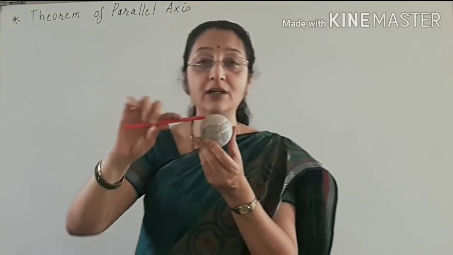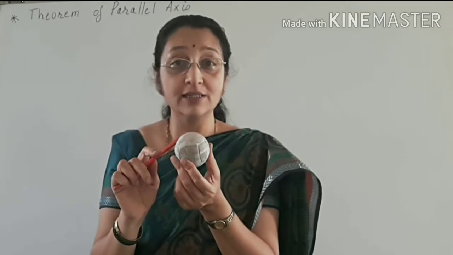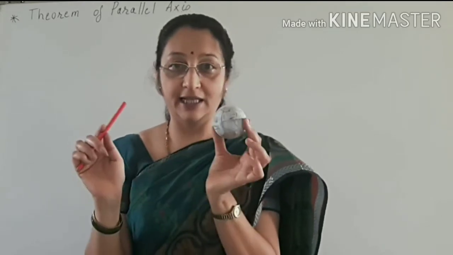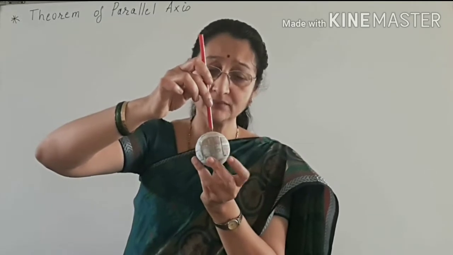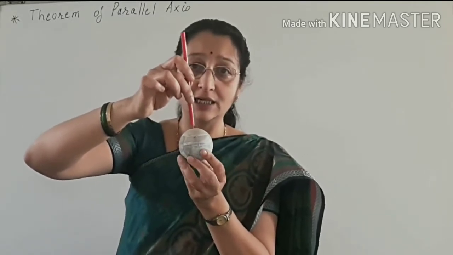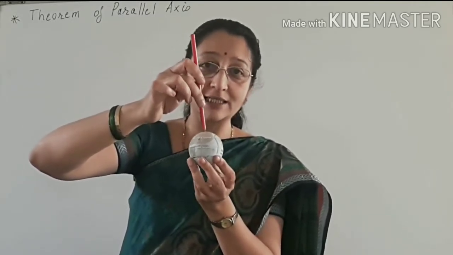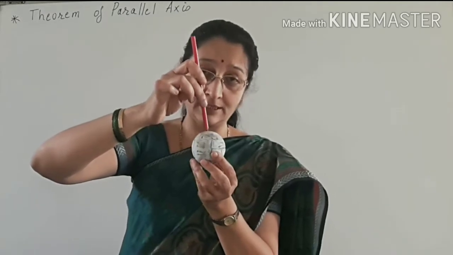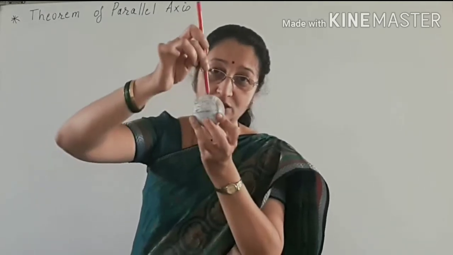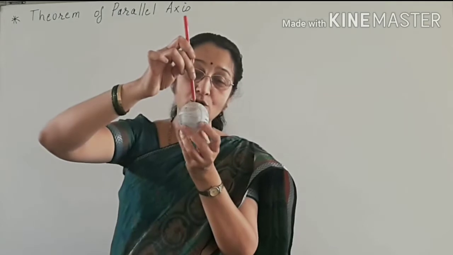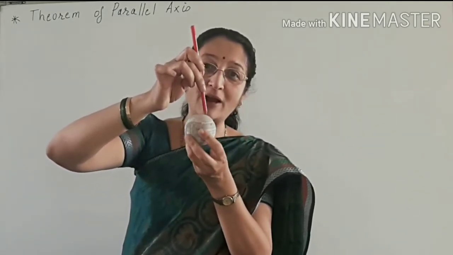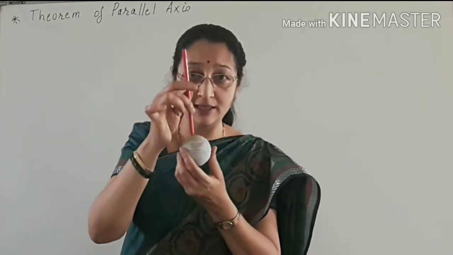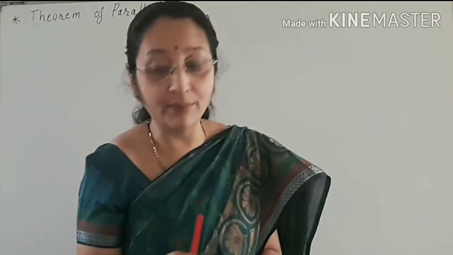This sphere is a solid sphere. So the moment of inertia of a solid sphere about an axis passing through its center, the axis being the diameter, when rotating like this, is 2/5 mr square. This also is discussed in the table.